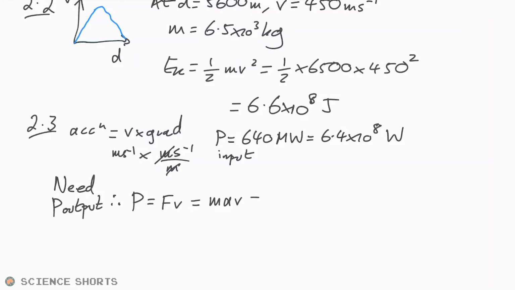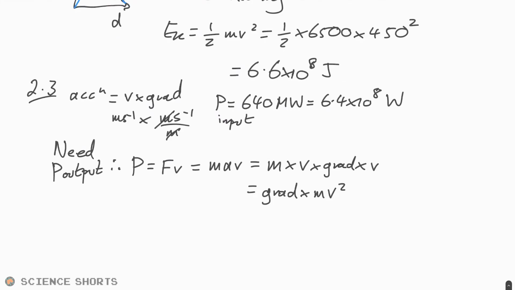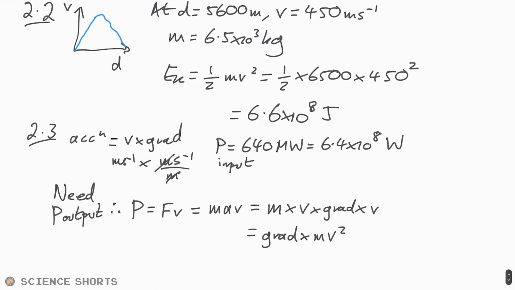And so we know that that's equal to, because acceleration is equal to V times the gradient, so we can say that that is M times V times the gradient times V again. Or in other words, instead of half mv squared, it's going to be gradient times mv squared. Interesting. Okay. So we're told that we have the max acceleration at that 5,003. We've done that earlier, haven't we?